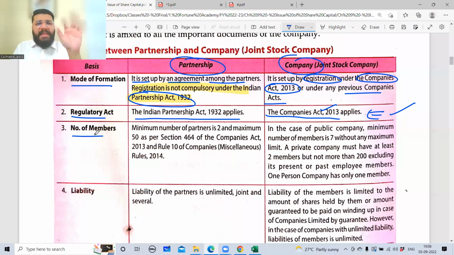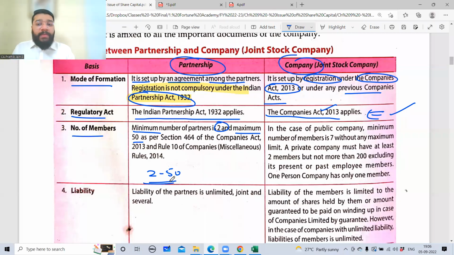Next, number of members. Very, very important point. Full 100% attention. For a partnership, minimum is how much? Minimum 2. Online people, you can respond too. Maximum is how much? 50. The limit is actually 100, but today the government has exercised the power to fix the maximum limit at 50. If the government wants to increase, they can increase up to 100. But today the government has said the maximum limit will be 50. So minimum 2, maximum 50.